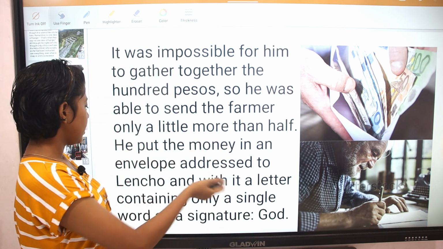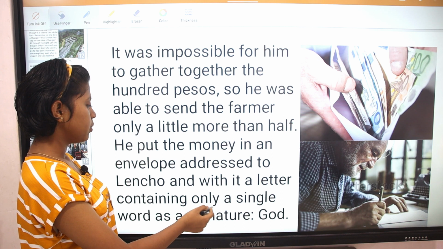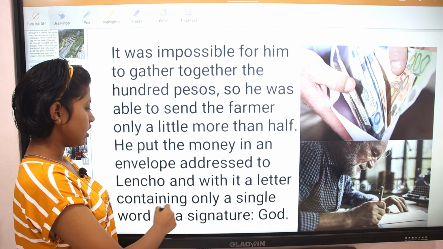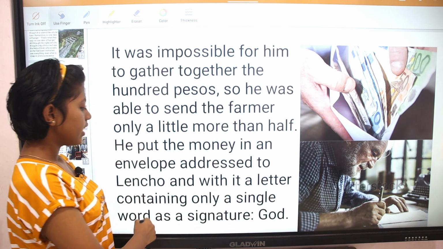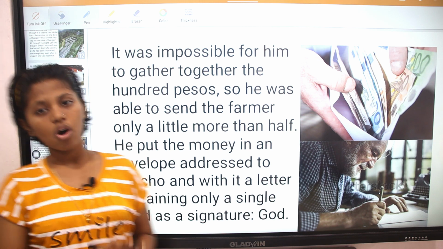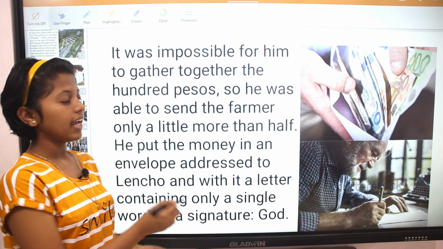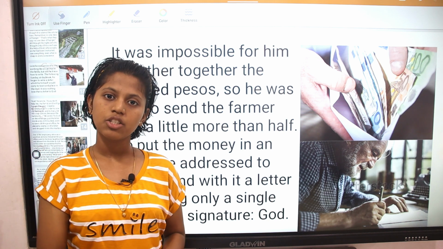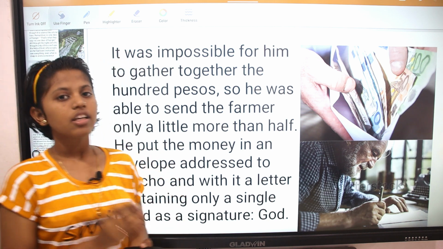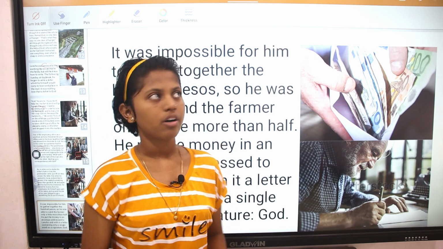He put the money in an envelope addressed to Lencho, and with it a letter containing only a single word as a signature, God. Here the postmaster put all the money in an envelope and addressed this envelope to Lencho, and for the signature he wrote only a single word, God.